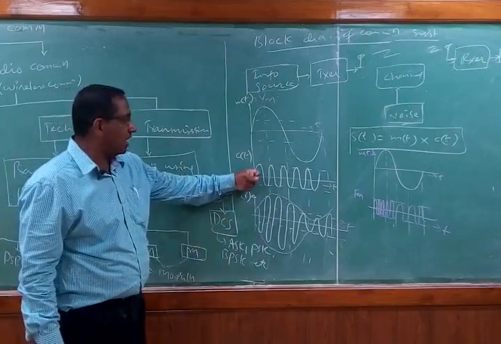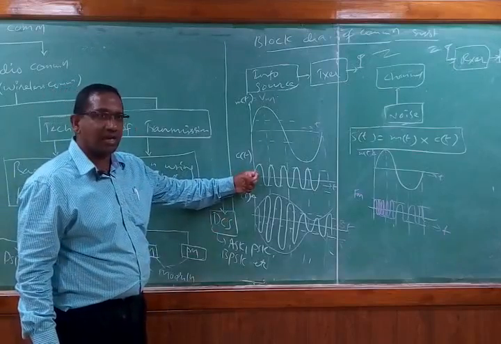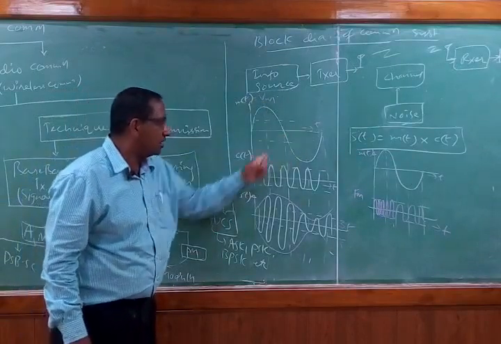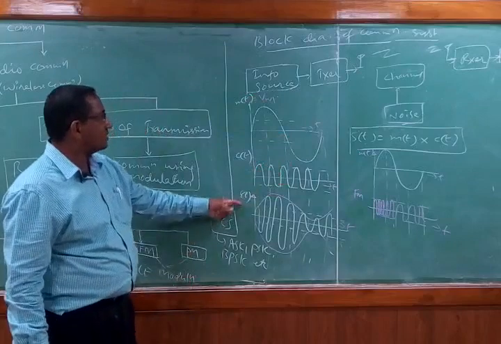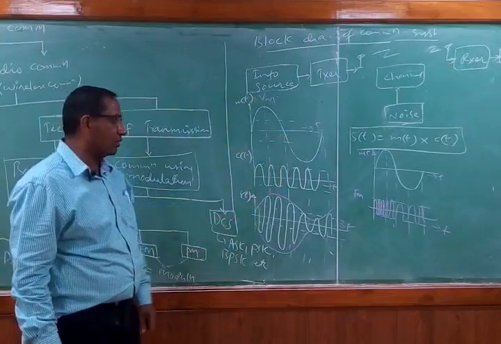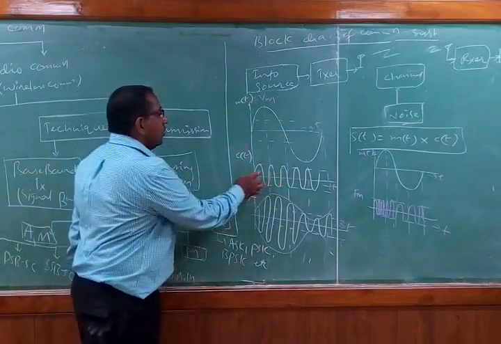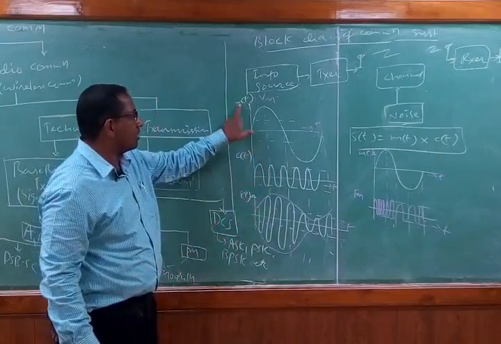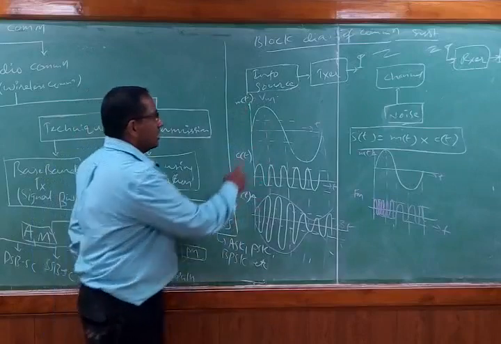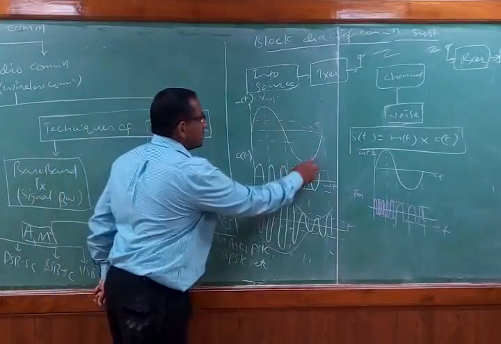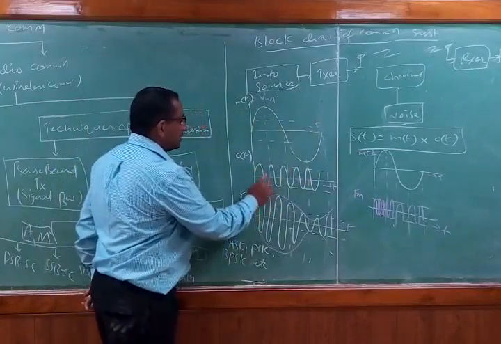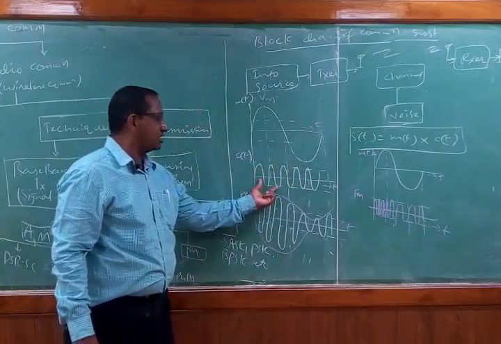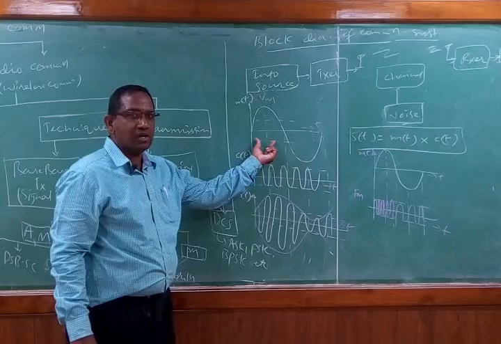So we are taking the help of a high frequency dummy carrier signal. Using this carrier signal, we are transmitting this particular message. Now in the amplitude modulation technique, how can I say that the C of t frequency is more than the m of t frequency? By the time m of t completes one cycle, the C of t signal has completed many cycles. That means the frequency of this signal is more than the frequency of the message signal.